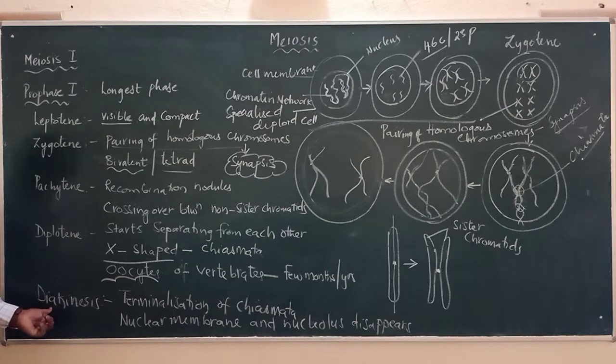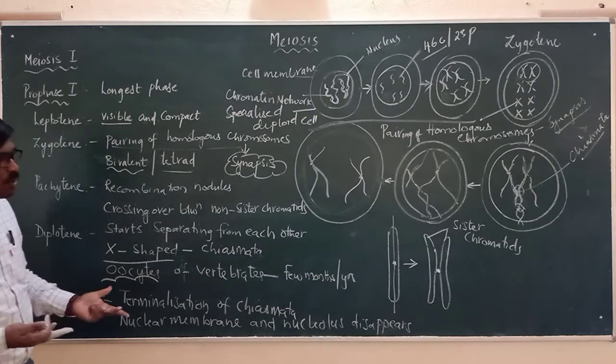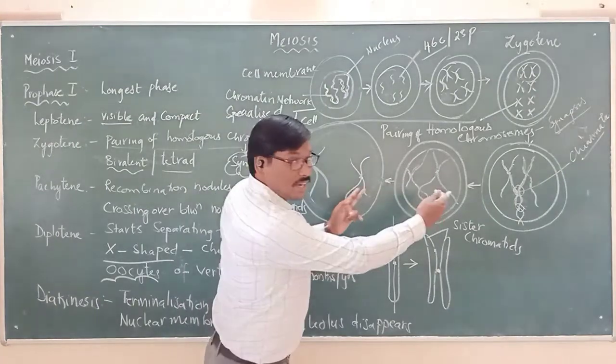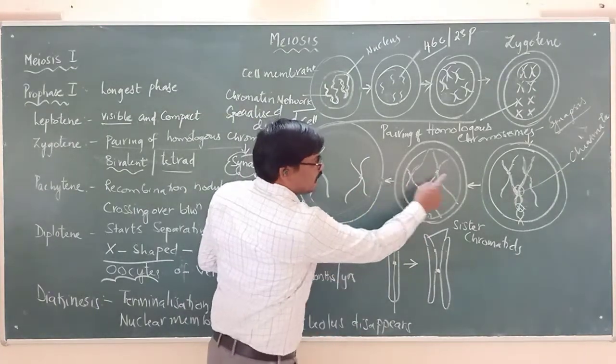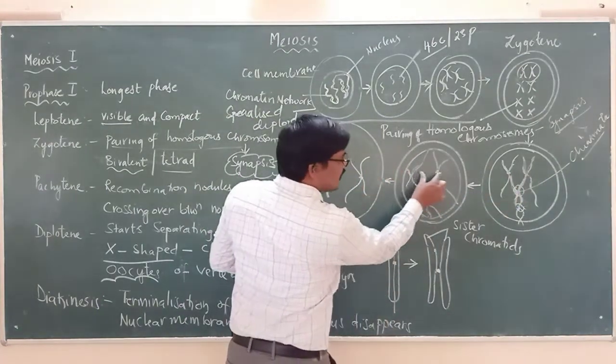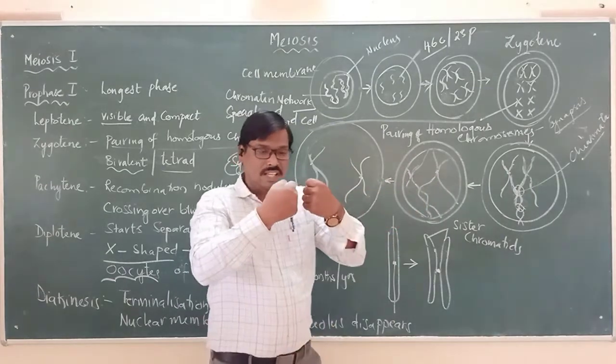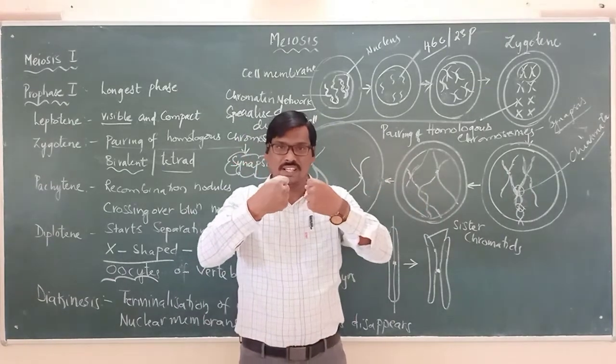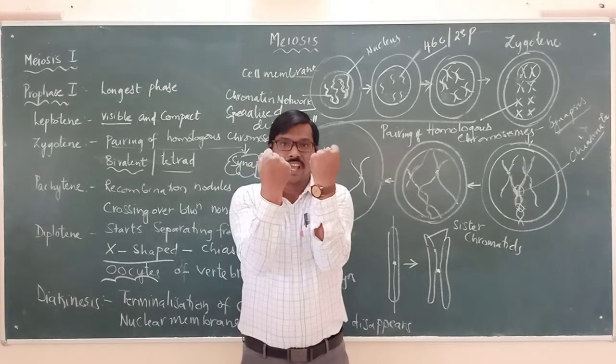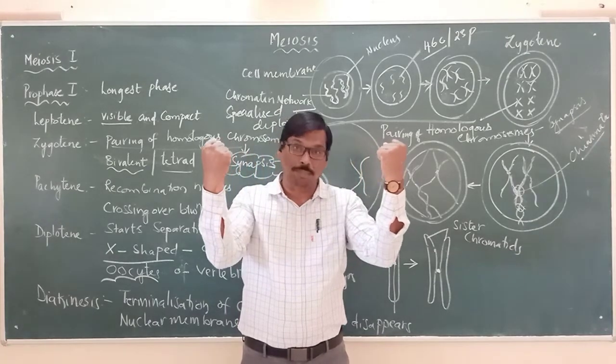So now the next one is diakinesis. Diakinesis means now they slowly separate from each other. If you see, these two are very close, but the same chromosomes are now slowly getting separated.